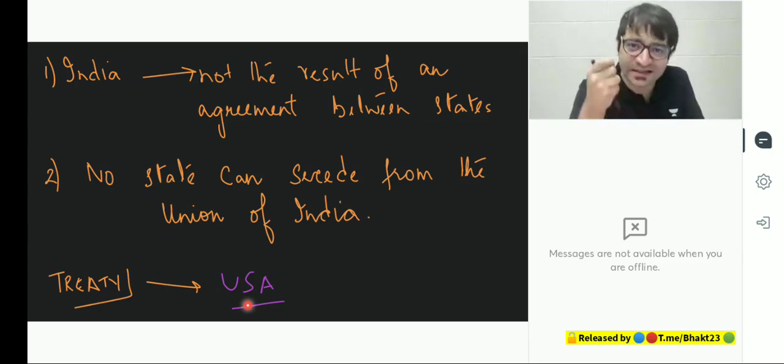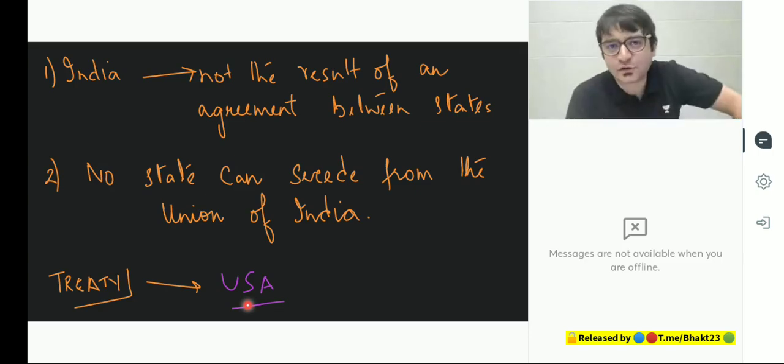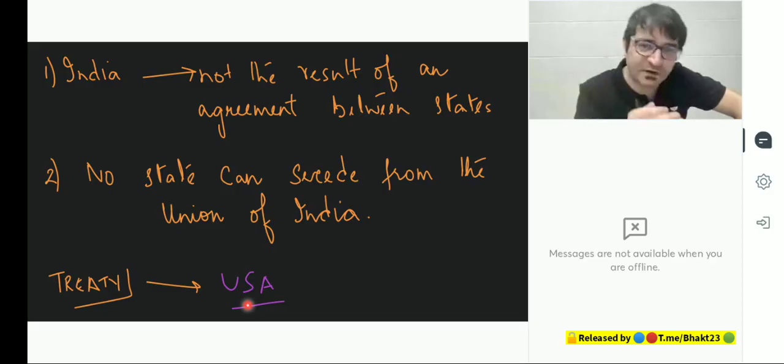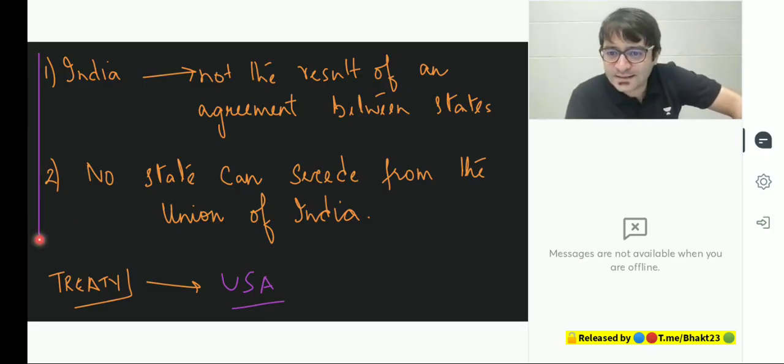India has to be united. The territorial integrity and sovereignty has to remain intact. So India, that is Bharat, shall be a union of states. Despite the fact that we are a federation, despite the fact that we are a federal polity, India, that is Bharat, shall be a union of states because of these two reasons. Is that clear? 100%? Perfect.